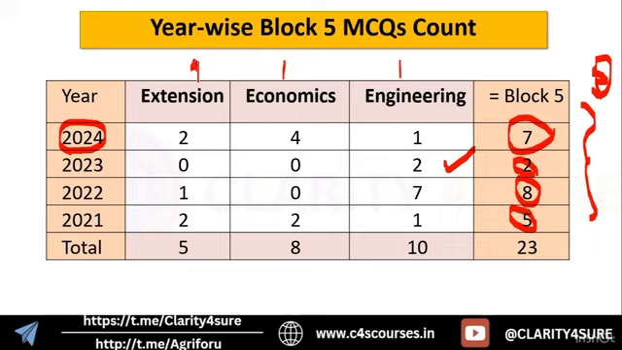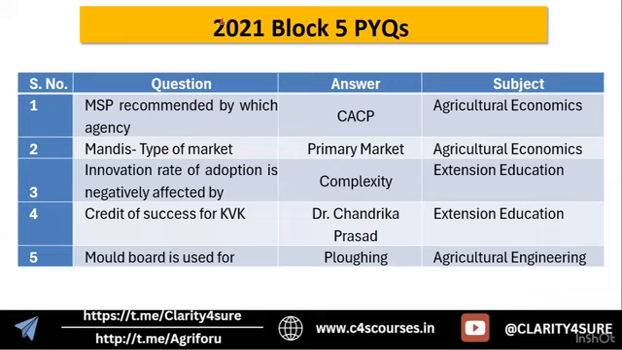For the same reason, we clubbed them into a single block, that is Block 5. These are minor subjects, and for the questions that come from each subject, there is no specific pattern. There are different numbers of questions every year, but you can expect, as I say, 1 from each and a total of 5 from all the 3. So let's discuss what those 5 questions are, or what the themes are from where these questions are coming. Let's start with 2021.